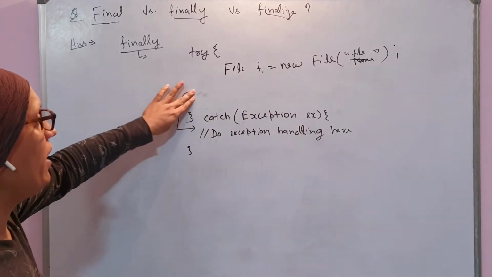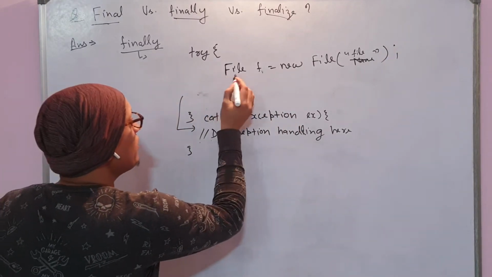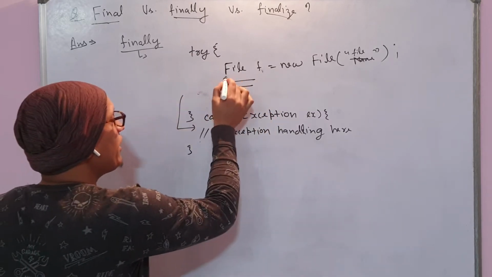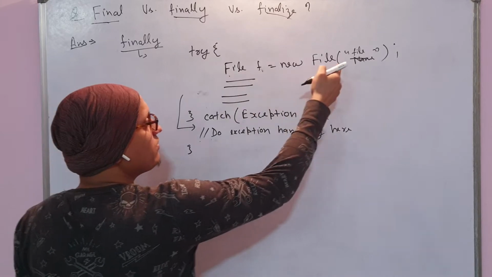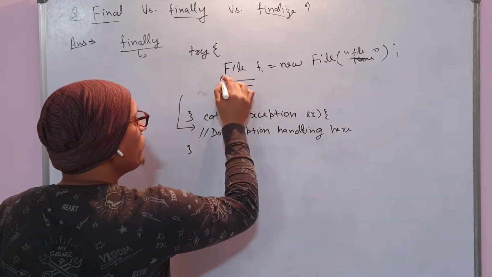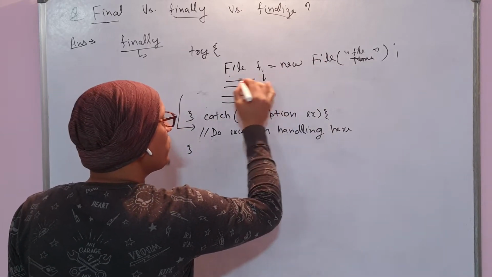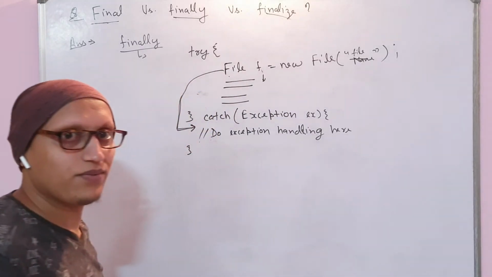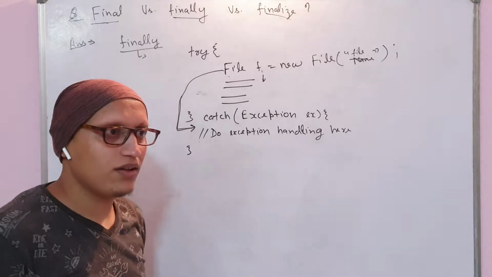Suppose that file is not found. There are some other statements as well, but as soon as the exception occurs that this file is not found, it is not going to proceed ahead to those. This will directly jump to the catch block.